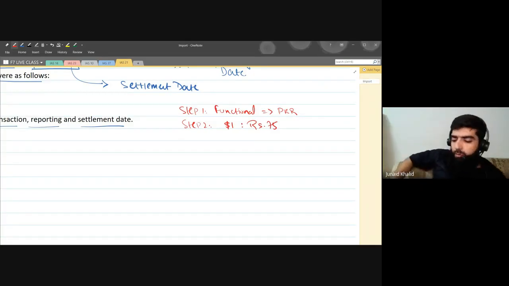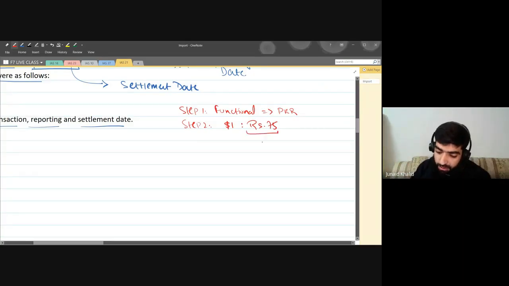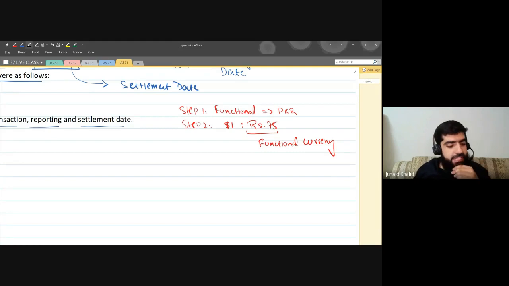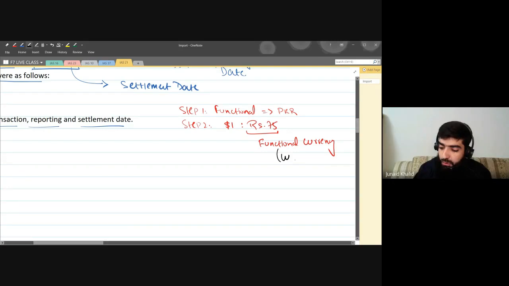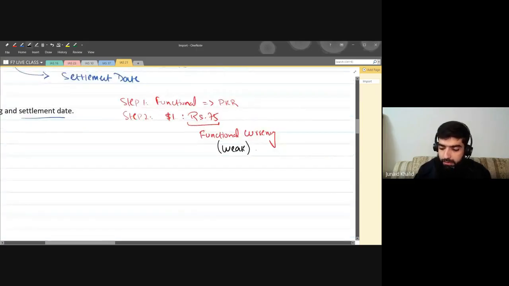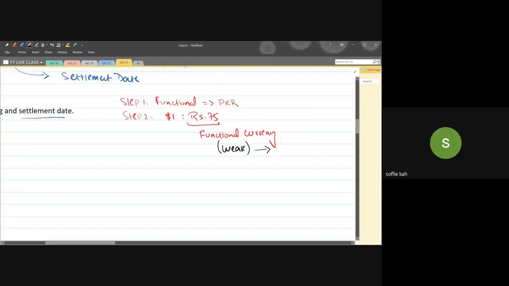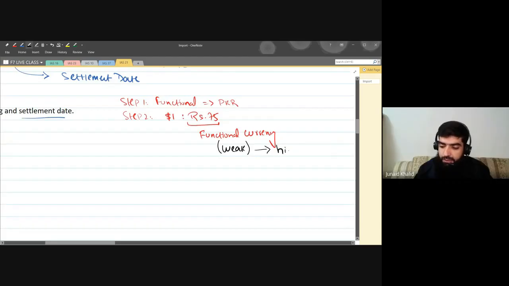So please let me know whether my functional currency is strong or weak. Yes, it's weak. Which means the translated amount should be higher in number or lower in number? If the functional currency is weak, it should be higher in number.